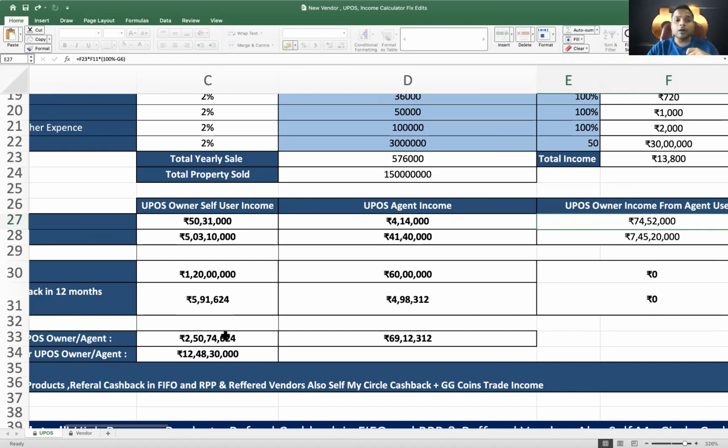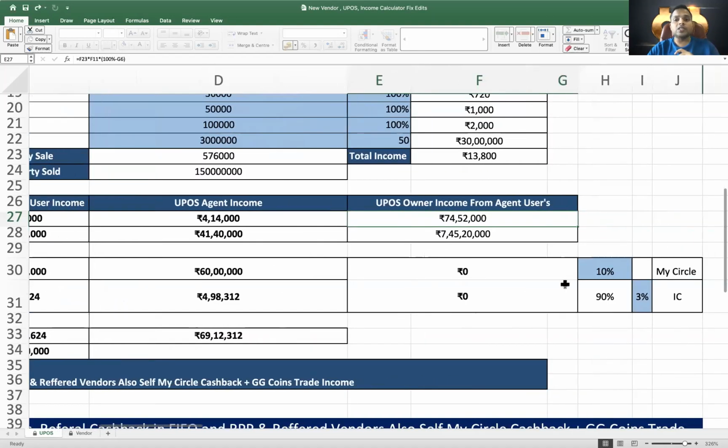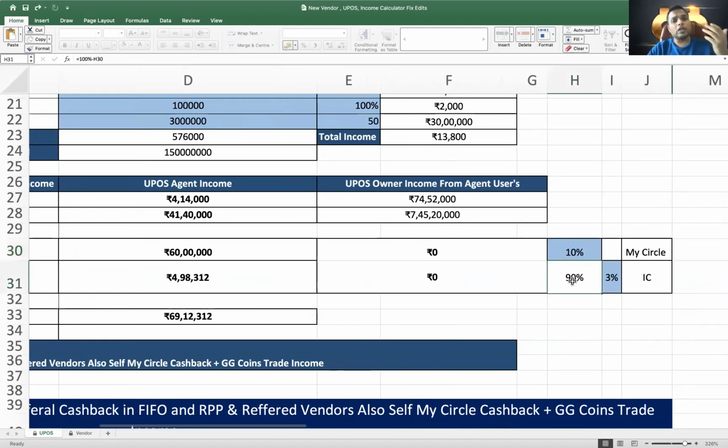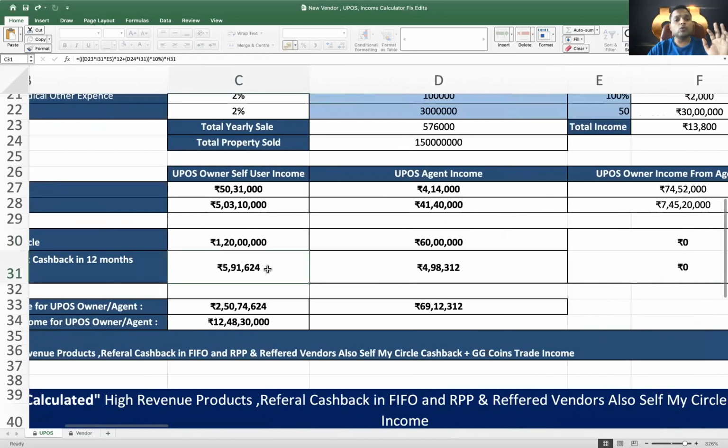Secondly, this income has come because of the referral income, because whoever the user will be on the UPOS, they will also get cashback, right? If even 10% of them are interested in my circle cashback, you are getting a referral of almost 1.2 crore rupees, and 90% are going for instant cashback. Still you are getting almost 6 lakh rupees approximately from that also. So as a whole, in UPOS, you have a standard potential of 2.5 crore rupees every year.